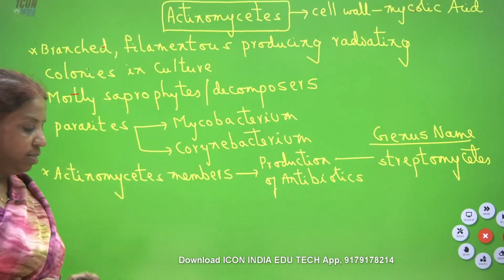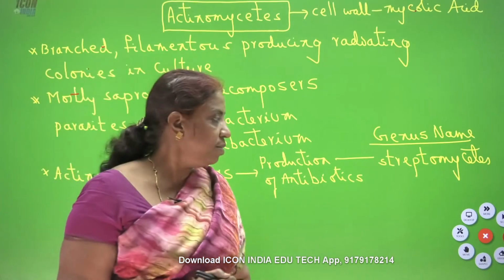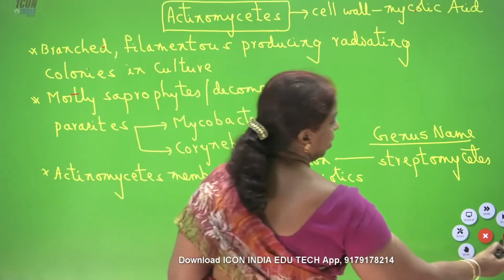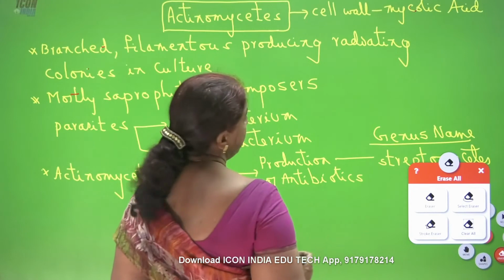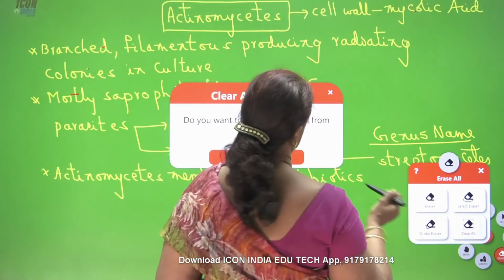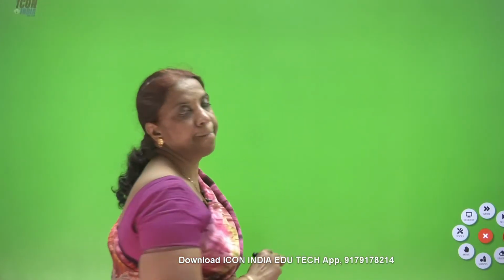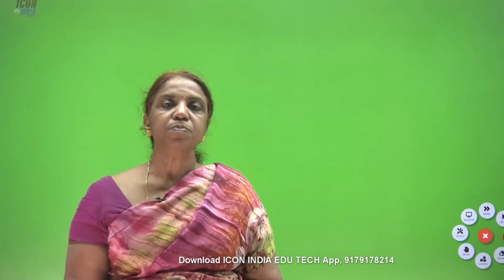Okay, the next kingdom. So what is actinomycetes? The special character of the cell wall is mycolic acid. In the case of mycoplasma, the cell wall is absent, but in actinomycetes the special cell wall consists of mycolic acid. The next one is the kingdom Protista.